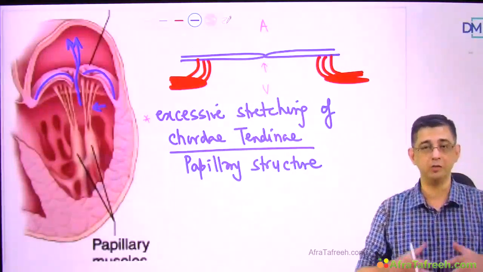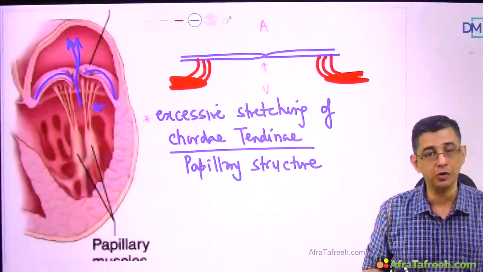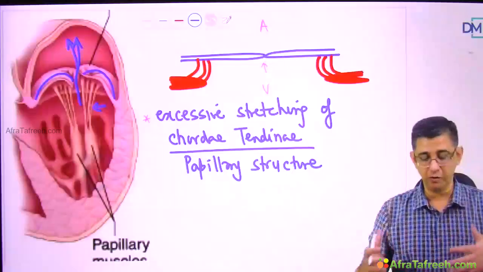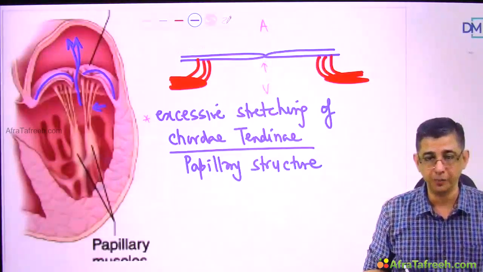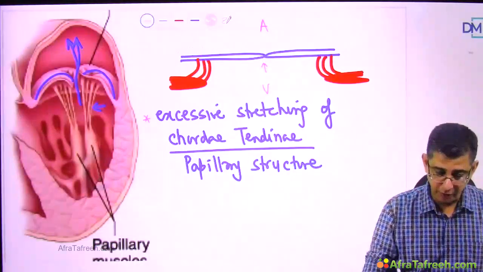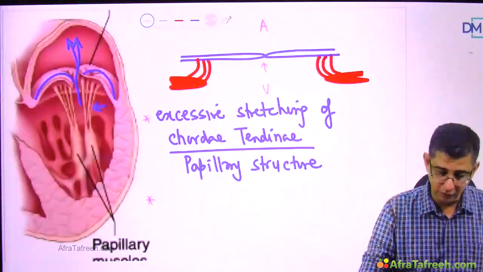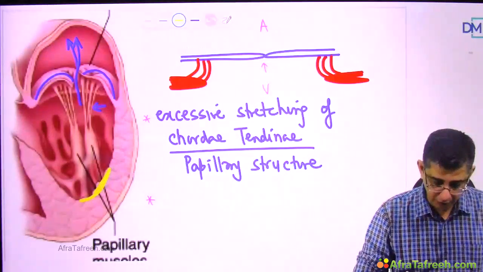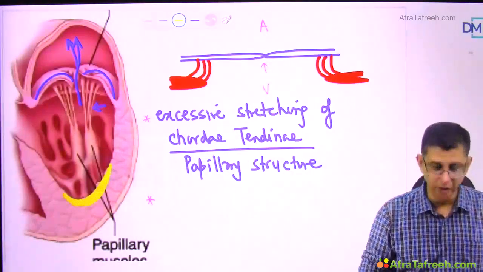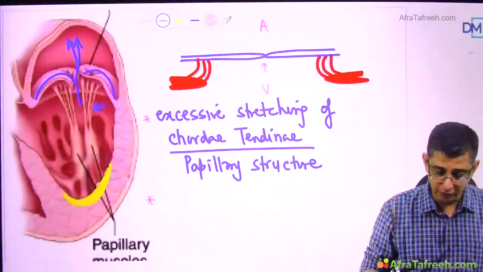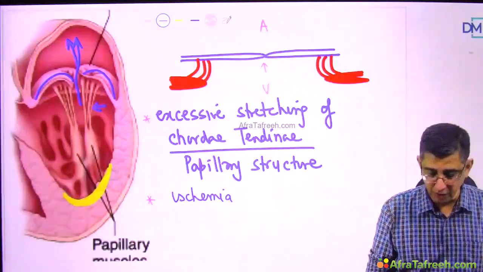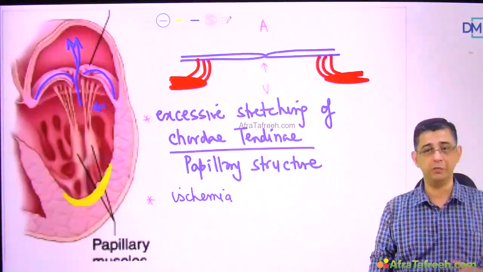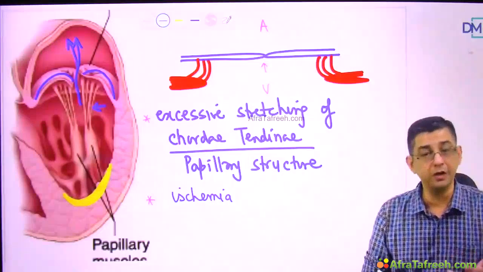Why mid-systolic? Because maximum pressure will develop in the middle of systole. So with the billowing of the valve, the stretching of the chordae tendineae results in a mid-systolic click developing in an individual. The second problem that will develop in this individual would be ischemic damage in the myocardium, or rather ischemic damage in the subendocardial area, which can be a reason for arrhythmias like ventricular tachycardia or even premature ventricular contractions, or PSVT can even be present in the patient.